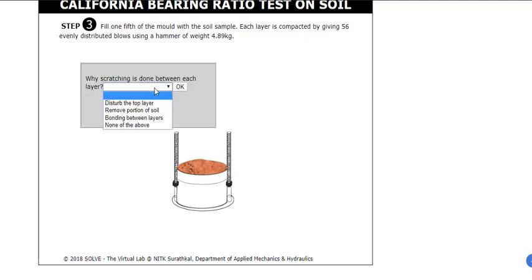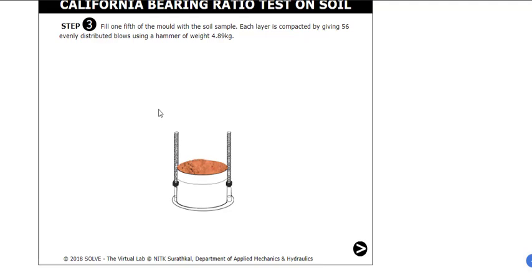Why is scratching done between the layers? To distribute the top layer, to remove a portion of soil, for bonding between layers, or none of the above. Answer whatever you feel like and check if you're right. So let's say to distribute the top layer, remove the portion of the soil, bonding. So let's say remove the portion, you're wrong in that case.